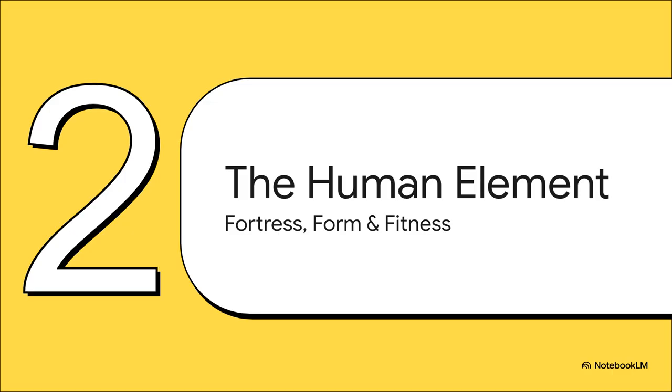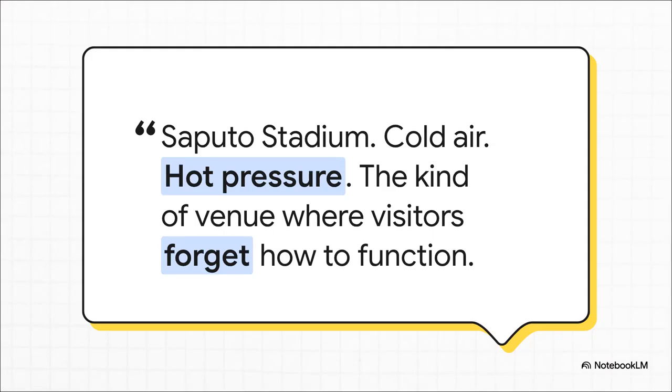Okay, so enough with the abstract data for a minute. Let's get back to the real world and talk about the human element. Because soccer isn't played on a spreadsheet. It's played by real people in real stadiums with real pressure. Yeah, the kind of venue where visitors forget how to function. That's a quote about Montreal's home stadium, and it's so true. It's a huge factor. You've got the cold air, the intense pressure. The environment itself basically becomes an extra player on the field for them. And that advantage, which you can't really quantify, makes the AI's pick for Austin seem even crazier.